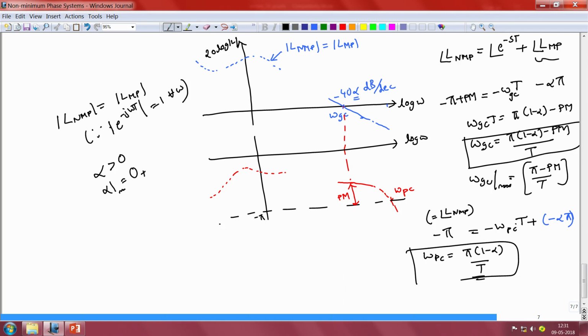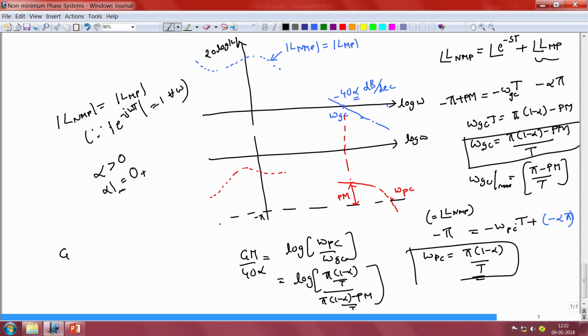And if you have specified a certain gain margin, then we know that Gm by 40 alpha is going to be equal to log of omega pc by omega gc, or in other words log of pi times 1 minus alpha by T divided by pi times 1 minus alpha minus Pm divided by T. So if we rewrite this equation, we have that Gm by 40 alpha is going to be equal to log of pi times 1 minus alpha divided by pi times 1 minus alpha minus Pm.